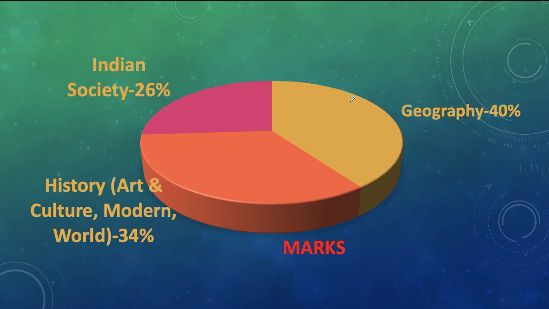So, as I said earlier, while preparing for the GS paper 1, you should have a complete strategy to fetch maximum marks. Always the first priority should be given to the geography aspect because here 40% of the marks is given. And coming to the second weightage component, you need to go back to history, students. And while coming to history, first you should assign your importance to modern Indian history. Then you can move towards art and culture. And post independence can be given as a third priority, and world history at the end.